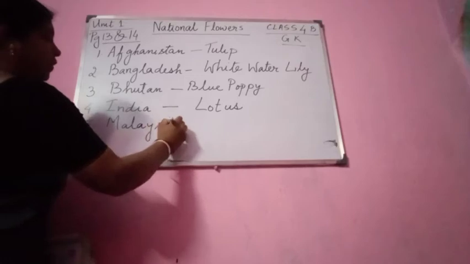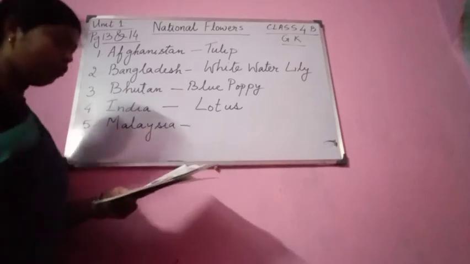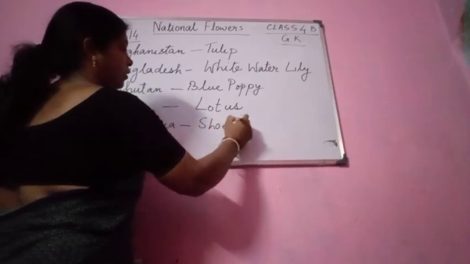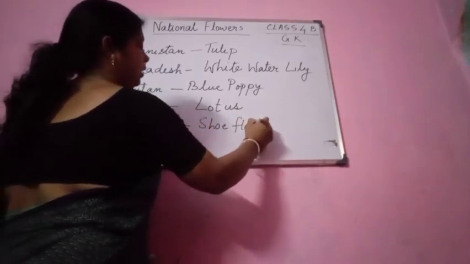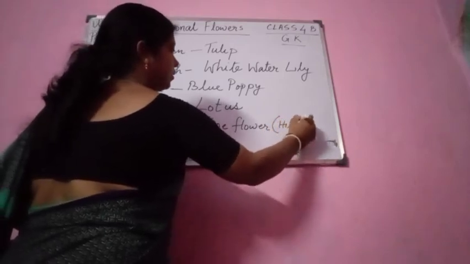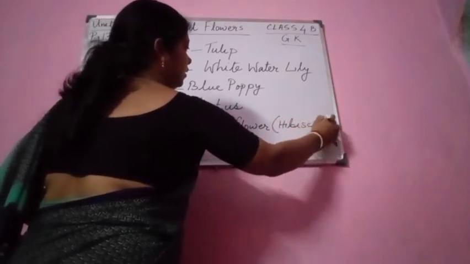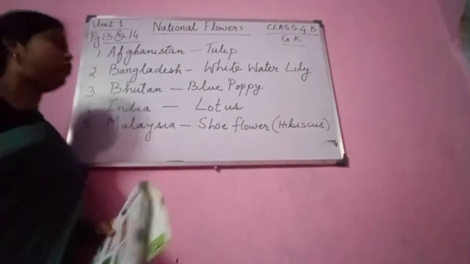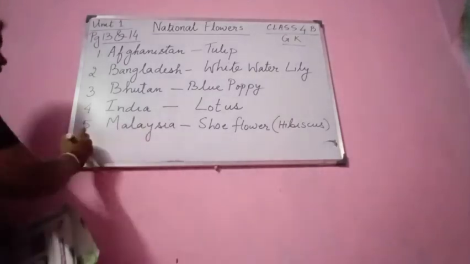What is the national flower of Malaysia? That is shoe flower, also known as hibiscus. Shoe flower is a very common flower in India also.